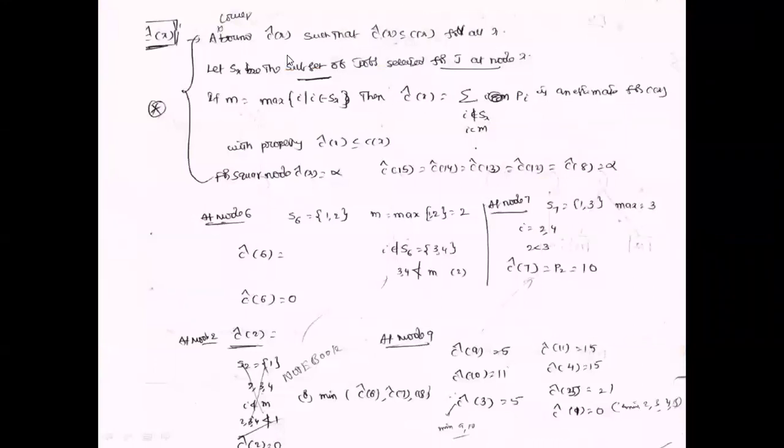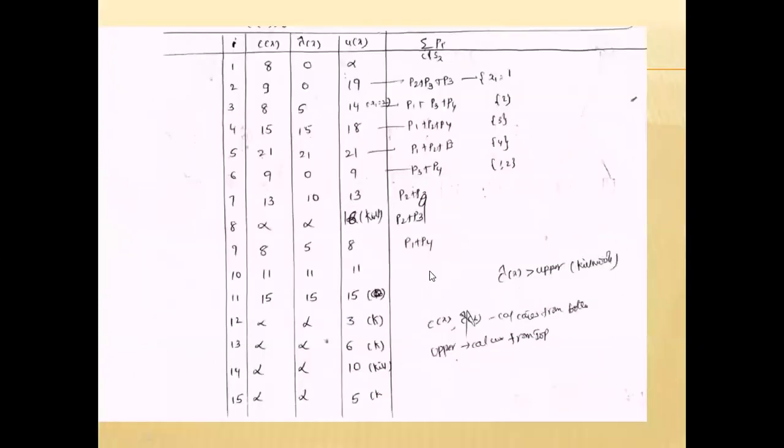Next we are calculating the lower bound, that is C cap X. C cap X is a lower bound of C of X such that C cap X is less than or equal to C of X for all values of X. So first we are calculating C of X. Next we are calculating U of X.